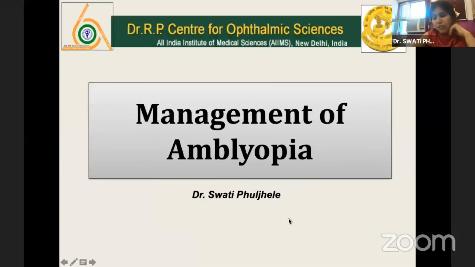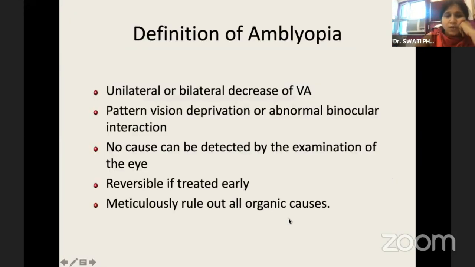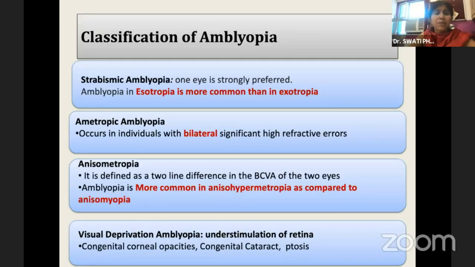I would be talking about amblyopia, and as we all know, amblyopia is either unilateral or bilateral decrease of vision, where you have partial visual deprivation or abnormal binocular interaction. So no cause can be detected by the examination, and it is reversible if treated on time. It can be classified as strabismic amblyopia, and it's more commonly seen with esotropia as compared to exotropia because of the overlap of the two fields of the two eyes.